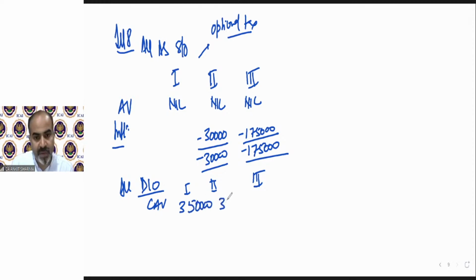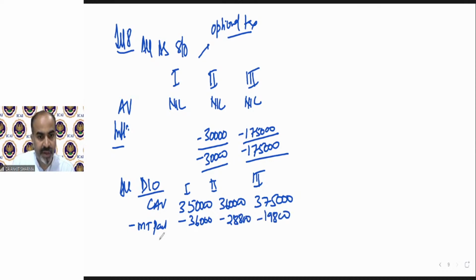House second J will be 360. And house third J will be 3,75,000. There is municipal taxes paid, which will come 36,000, 28,800, and 19,800. Clear? After that, 30% deduction and interest.